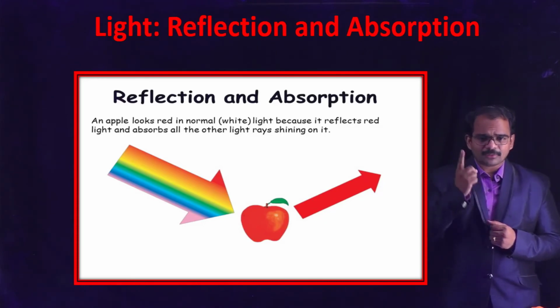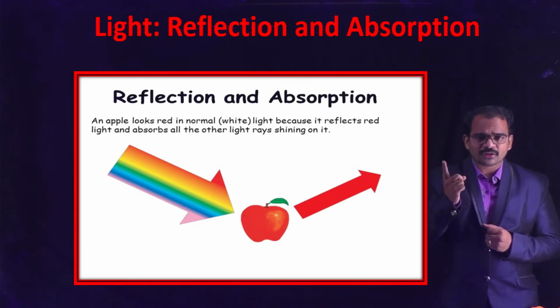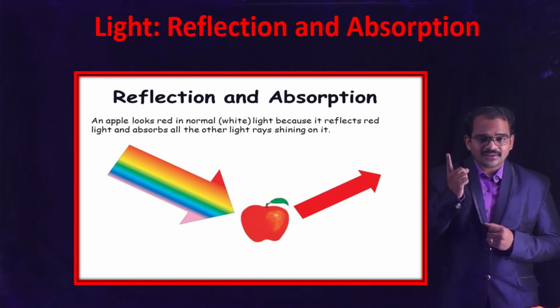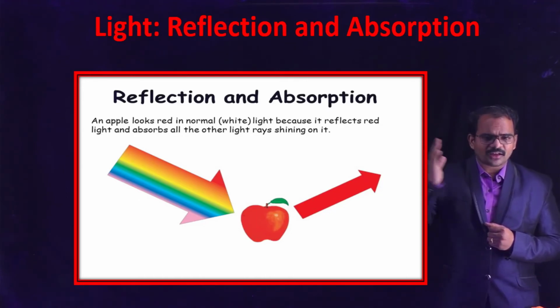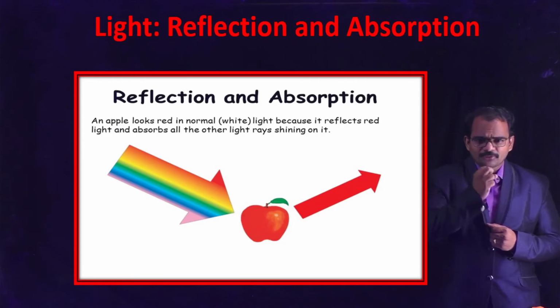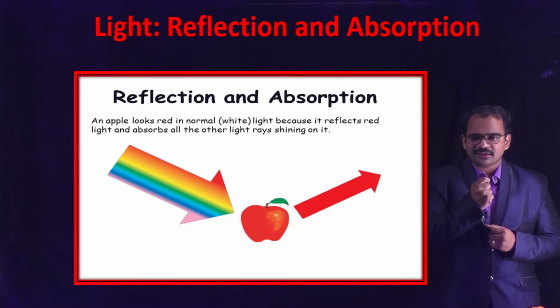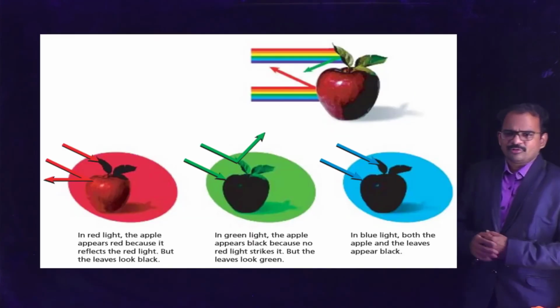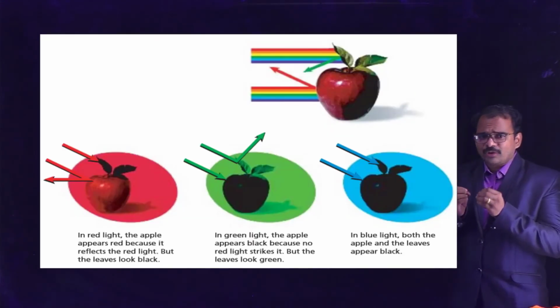Take an example of a leaf which is attached to the apple. When VIBGYOR or visible light falls on that leaf, it absorbs all the light colors except green, and green is reflected by the leaves by a pigment called chlorophyll, and that is the reason why leaves appear green in color. Now let's take an example to understand this.